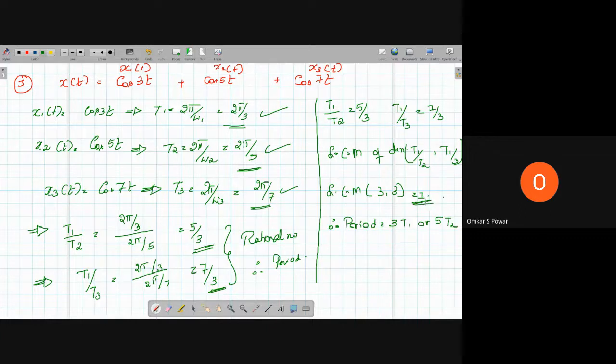So we will take a problem where the LCM is different. Now, as it is 1, we need not care. We can directly write 3t1 or 5t2 or 7t3. If you solve this, you'll get 3 into t1, which is equal to 3 into 2 pi by 3, which is equal to 2 pi. So this is the period. Let me take an example where the LCM is not 1, and we'll solve some problems.